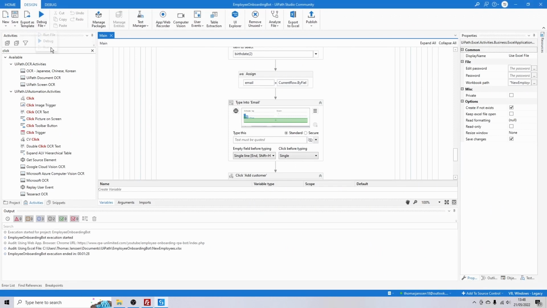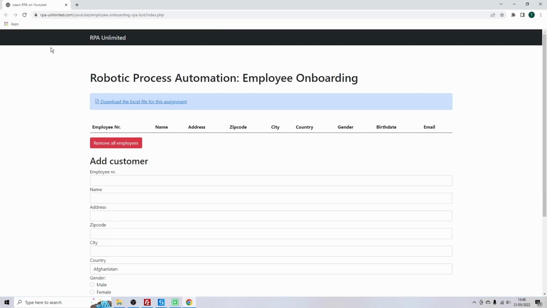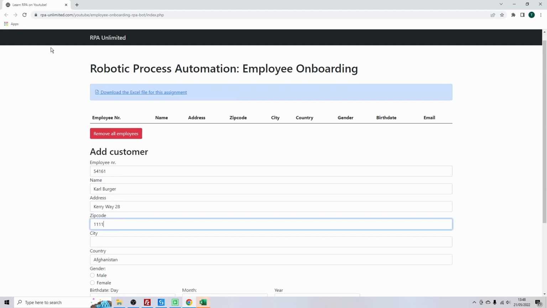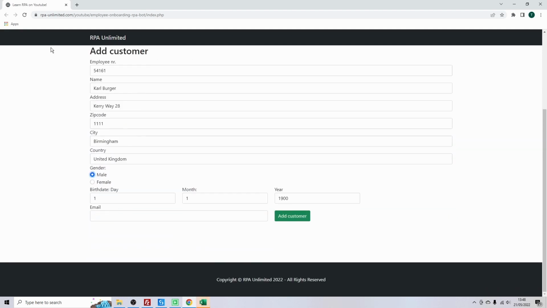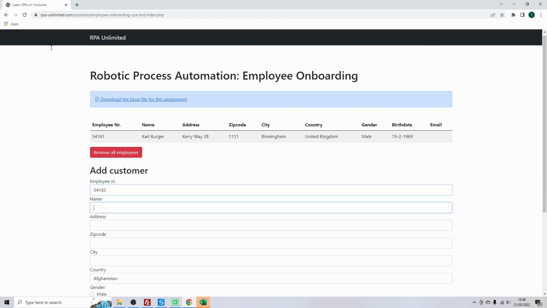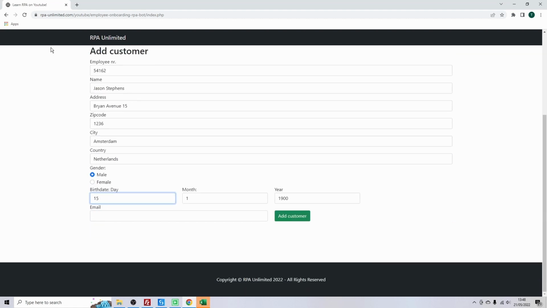John starts the robot. It opens the browser with the web application and starts adding the records to the system. As you can see, the robot is way faster than John and will be able to add thousands of records to the system every single day. This way, John can focus on new hires who need help with onboarding, or perform other tasks which add value to the company and its clients.